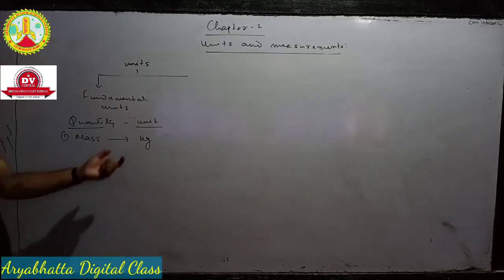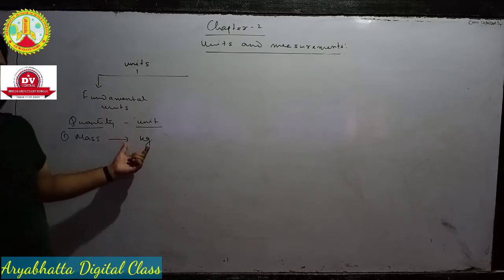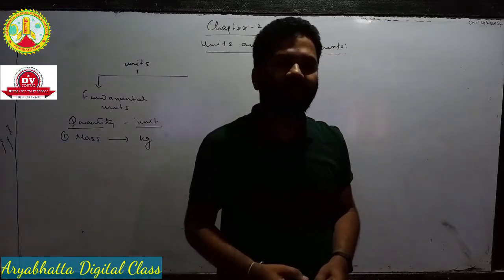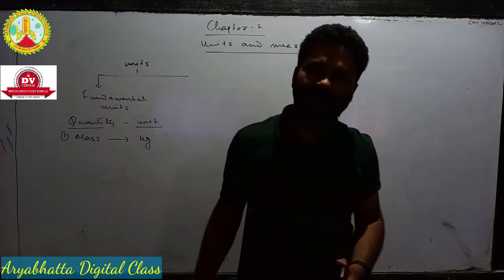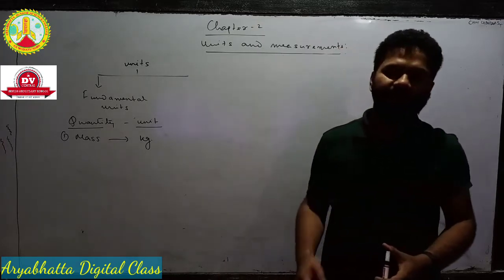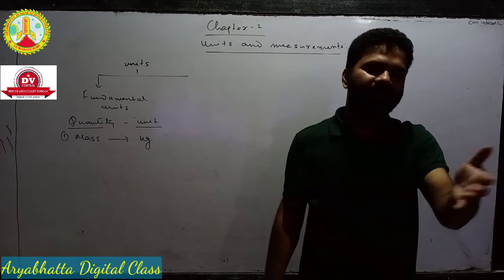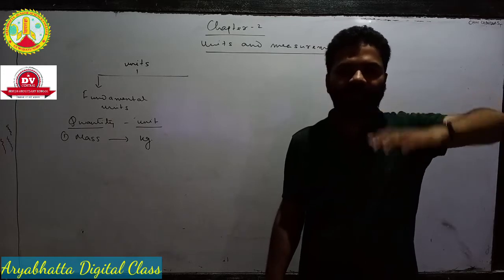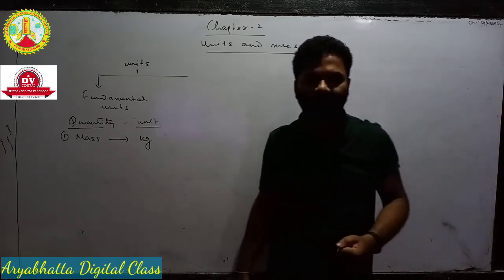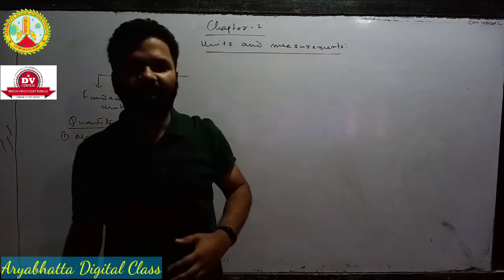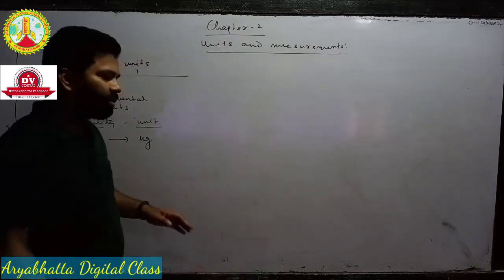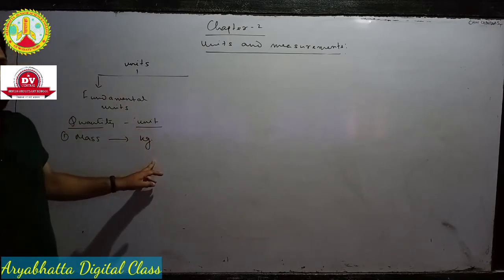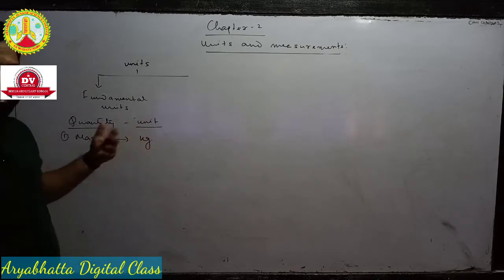So there are different systems of units, as I already told you: MKS, CGS, FPS, meaning foot pound system. Now see, the measurement of length in FPS is foot, pound and second, and in MKS it is meter, kilogram and second. If I say half pound, and if I say half kg, and in the US if you say half pound, it will be completely different, because half kg is 500 gram, but half pound is almost 225 gram. So to understand all the units, a global system of units was developed by the scientists, and that is the SI system of units.